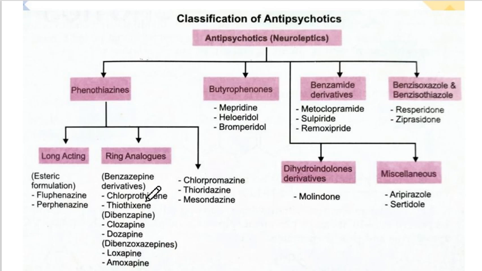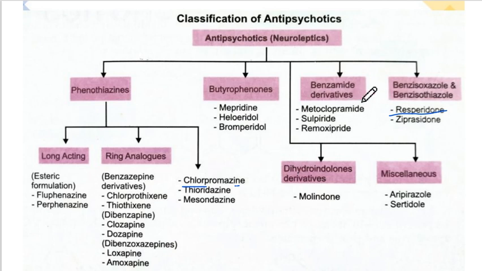These are the thioxanthenes. Okay. Then we have dibenzazepines, clozapine. Dibenzoxazepines, you have loxapine and amoxapine. Then chlorpromazine is very important, and chlorpromazine and risperidone were the two drugs which were initially used, or the first discovered drugs, in the treatment of schizophrenia. Then we have butyrophenones, haloperidol, bromperidol, trifluperidol or meperidine.